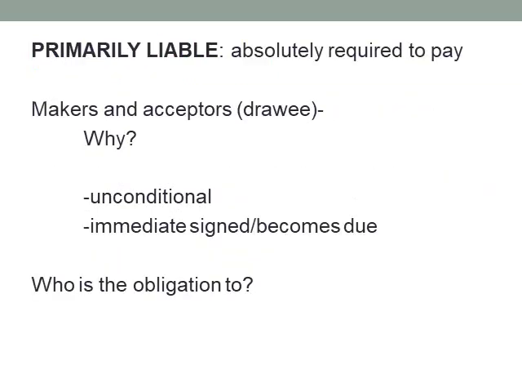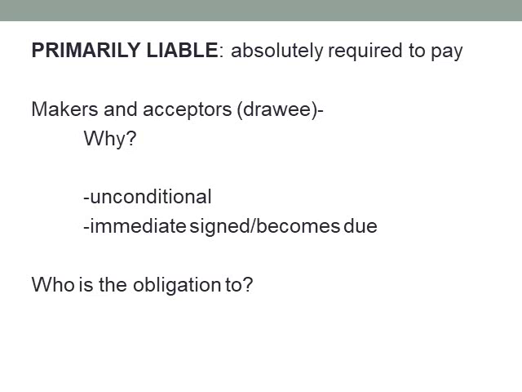So primarily liable, what does that mean? That the person is absolutely required to pay on the instrument, subject to certain defenses. But who is primarily liable? It's our makers and our acceptors, i.e. the drawee in most cases. They're both legally responsible. They're primarily liable. It's an unconditional liability and is immediate. It happens immediately when the instrument is signed or issued, and it's effective when it becomes due.